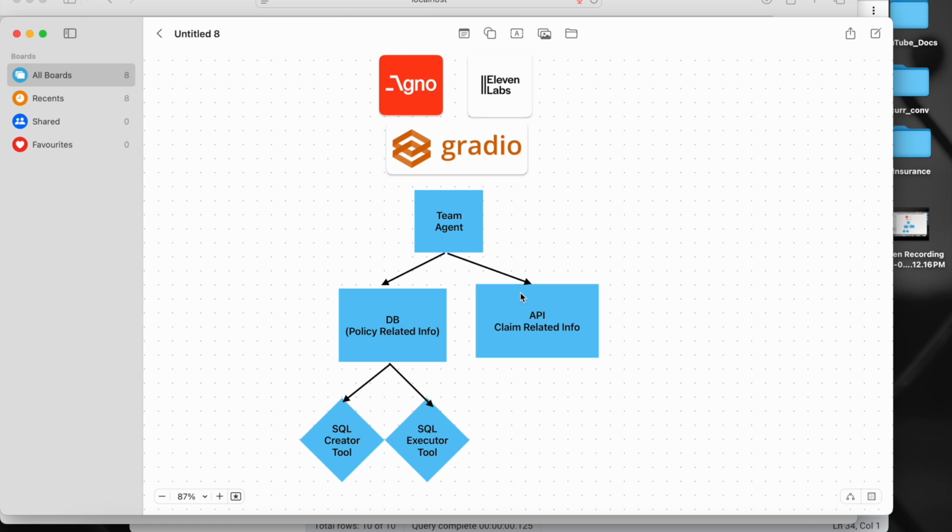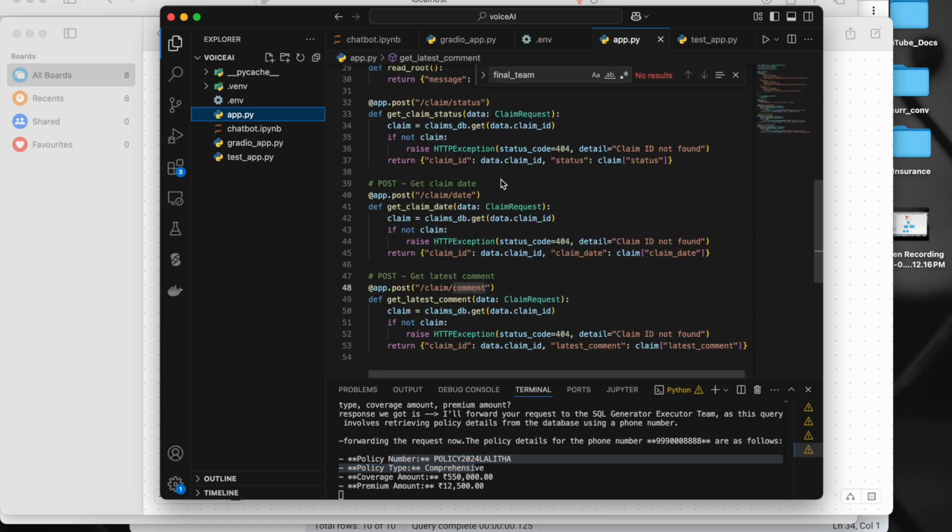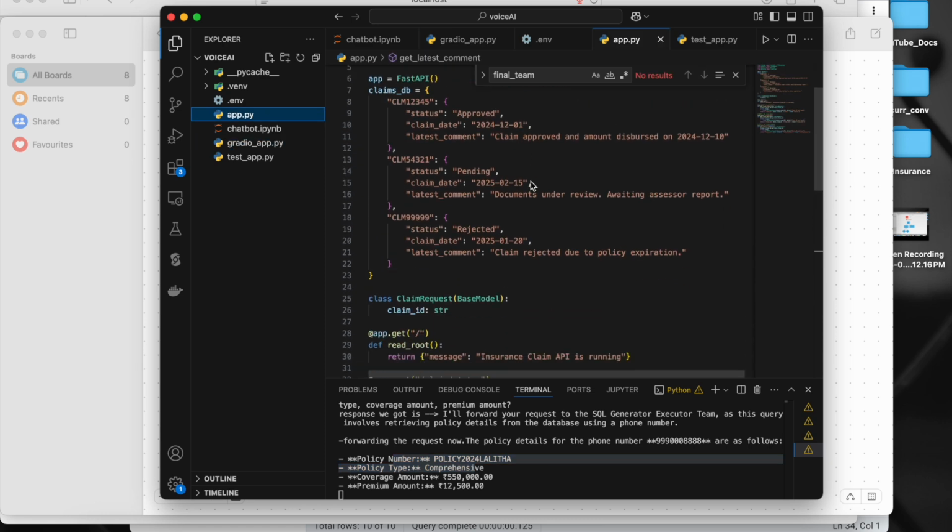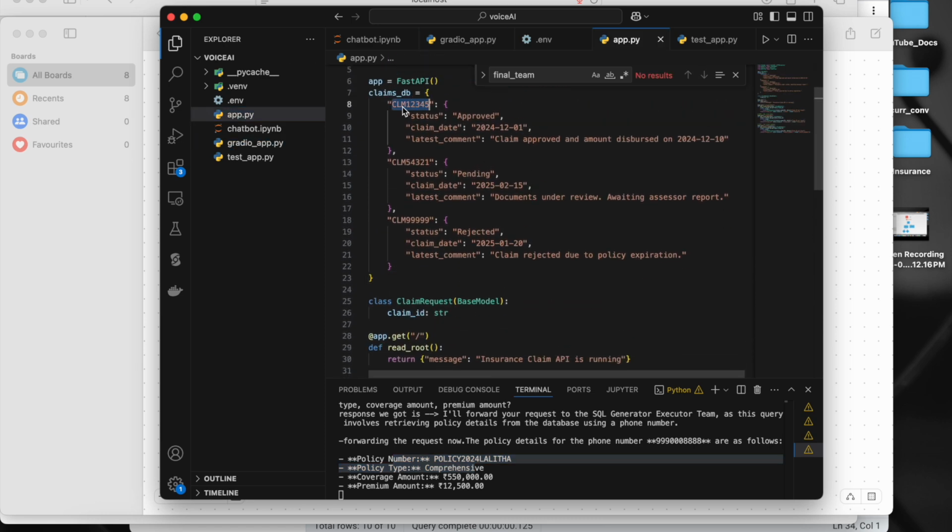Now let's ask another question related to claims. If I go to the code, I just have some dummy Flask API code here. I'll take one claim, CLM 12345, and I'll ask the question, what is the status of this claim? We should get it as approved.